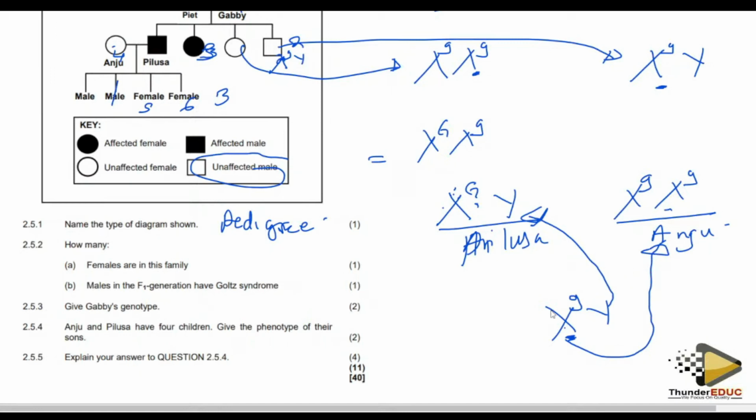So how do I get the 4 marks? By telling us what's happening to Pilusa and what's happening to Anju. Pilusa is affected, a tick, while Anju is unaffected. The boys or the males will inherit the Y chromosome from the father, another tick, and then they will inherit the X with the recessive allele from the mother.